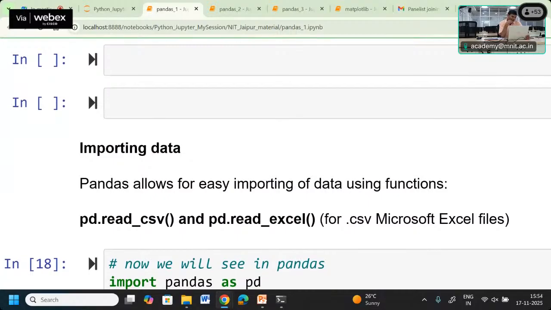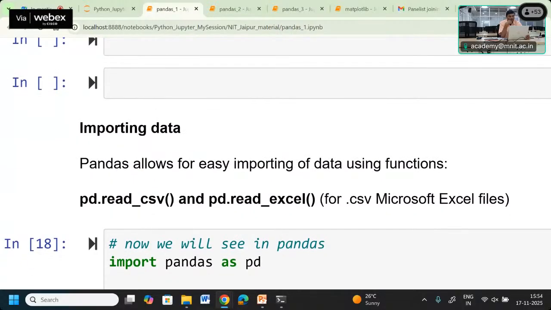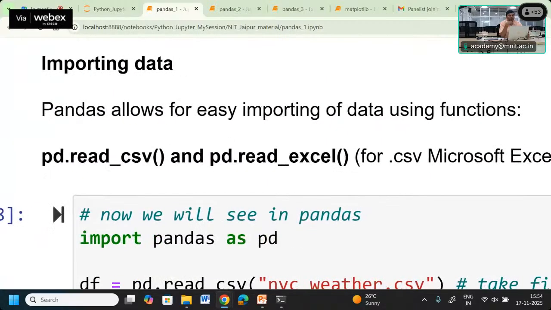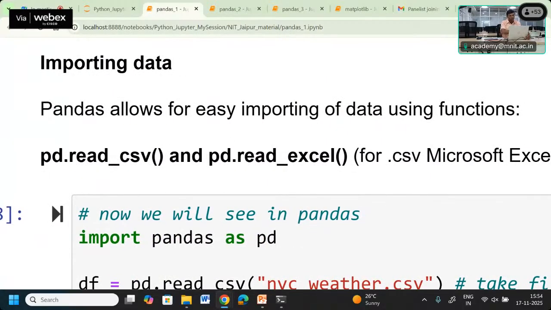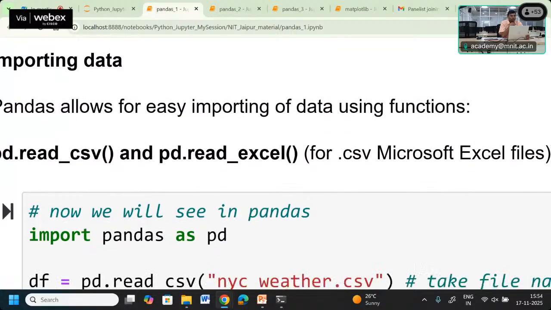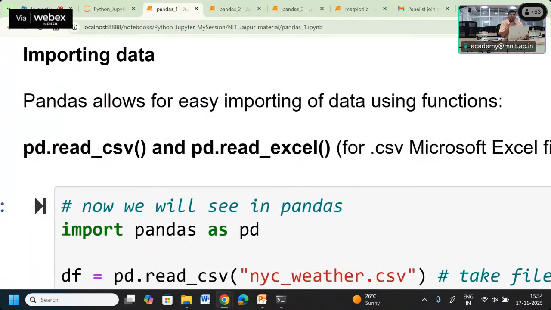But we can also easily import data from different files into a data frame. Pandas allows us to easily import data which is created in an Excel file, and that file needs to be converted into CSV notation.